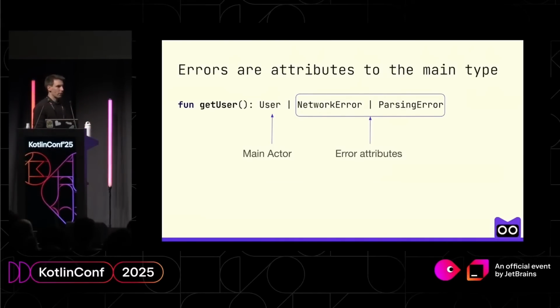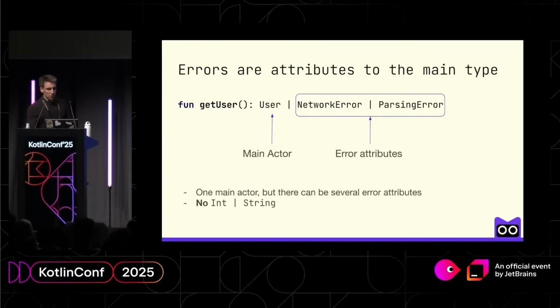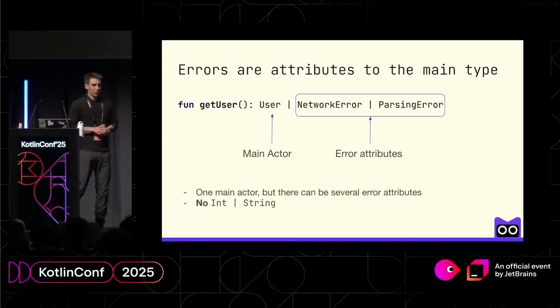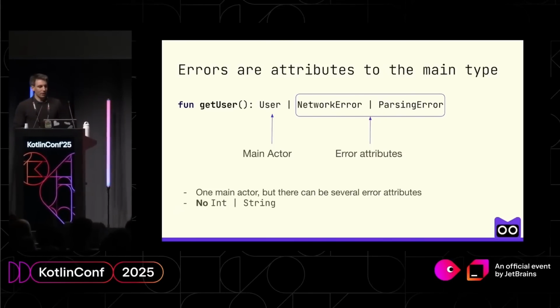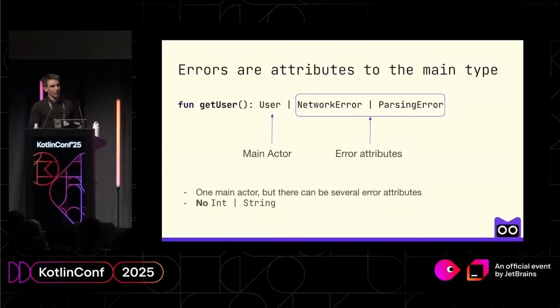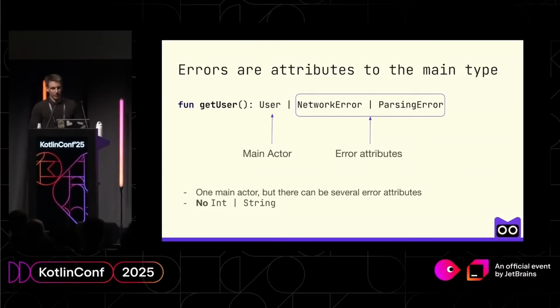But we can have a bunch of error attributes that we introduce to the language. So we still do not allow writing int or string. Sorry for web developers, but it actually will be beneficial, as we'll see later.